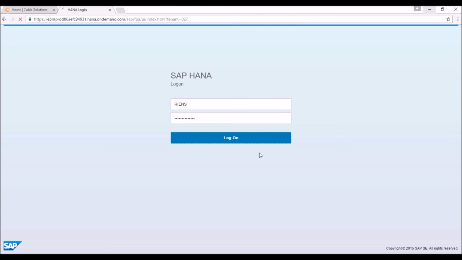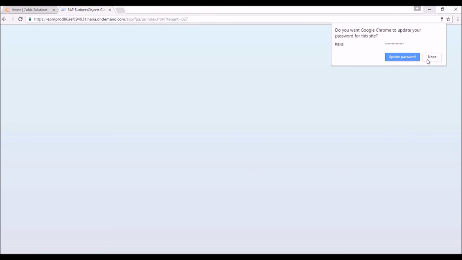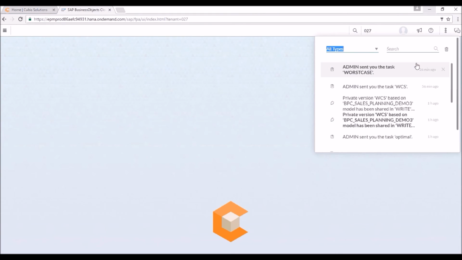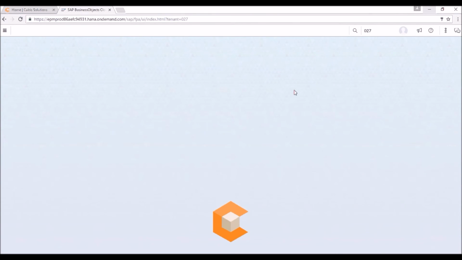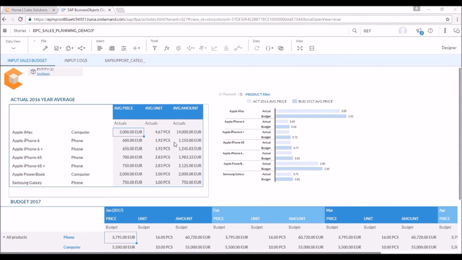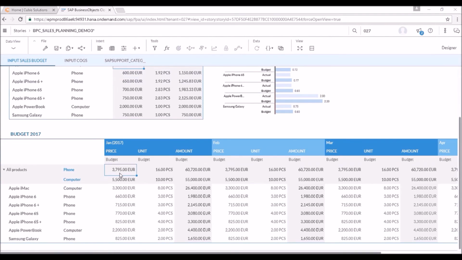So we'll now log in as the country manager. The country manager still has an empty dashboard, he should start building, and he has received a notification, and he can simply click on it and the input form for his budget version opens. After having accepted the task, the country manager can immediately start inputting his version of the budget.